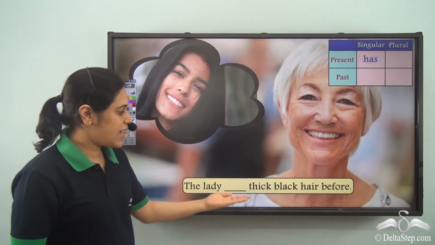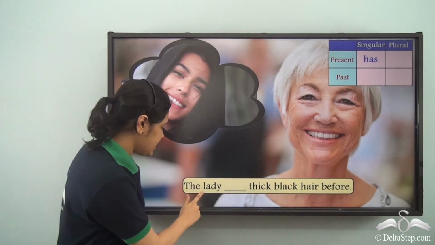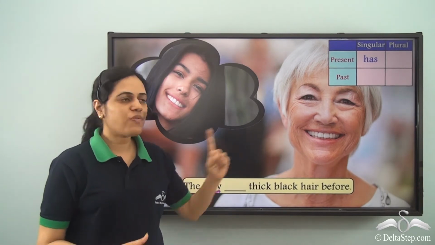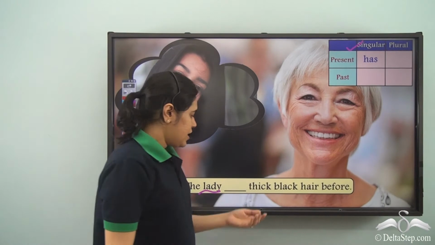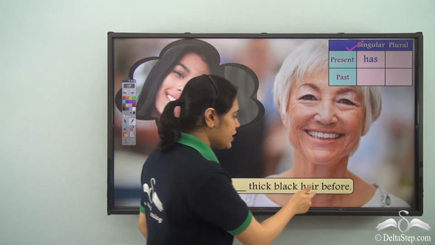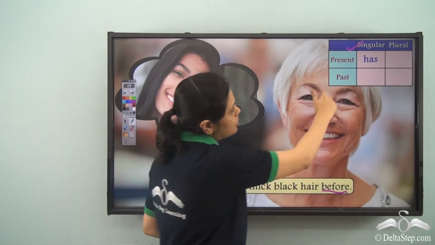The lady dash thick black hair before. Now, the lady means there is just one lady. So, it is singular. Thick black hair before, which means we are talking about an earlier time, that is past.